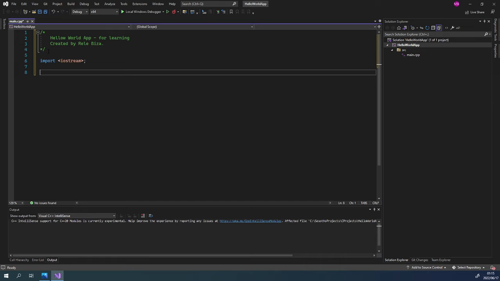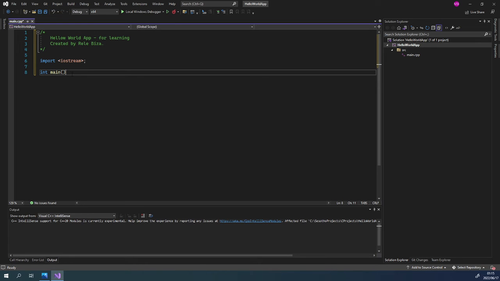Every C++ application must have an entry point called main. So we are going to declare a function called main. In line 8, we are saying we have a function called main, which has a return type of integer, and it does not take any parameters, hence just brackets with nothing in between.